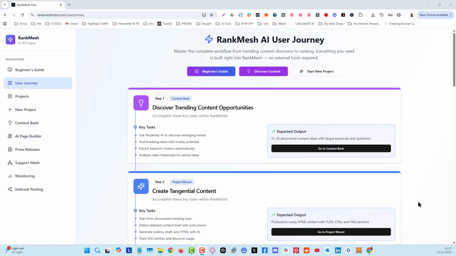You can do a topic search, it will go and find some suggested content, and that is saved into your content bank. Okay, and you can click on any of them and it will take you over to a new project, and you've got a 4-step system from that point on to go and create the content and post to 25 different sites.